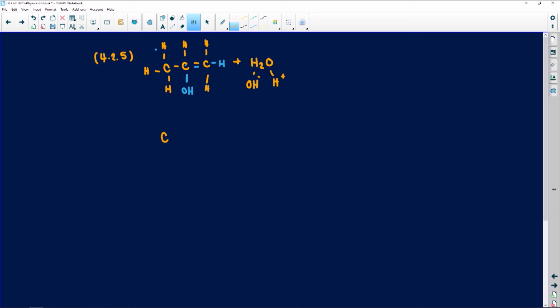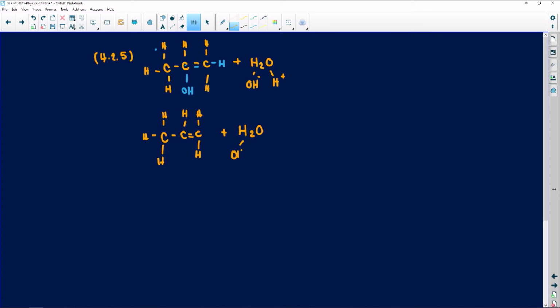Let's look at another one. If we could now say this, we had a double bond there. This carbon here has got 2, this carbon has got 1, this one has 3. Remember, most of the time we focus on the carbon where the double or the triple bond is.